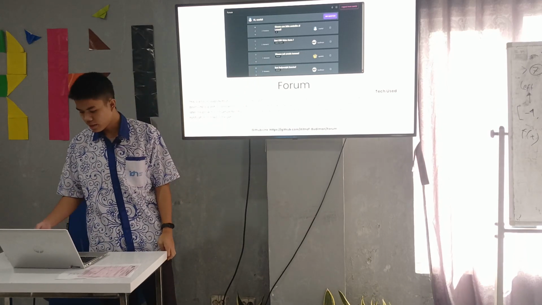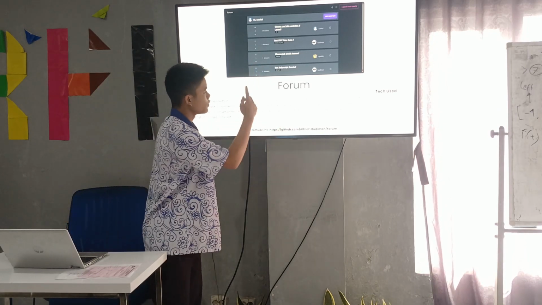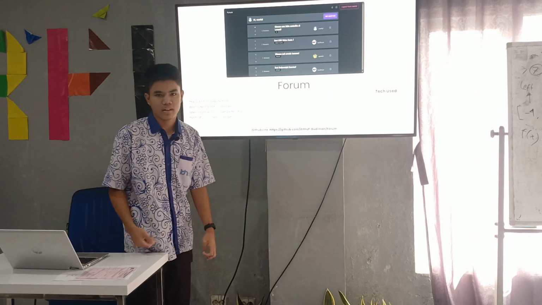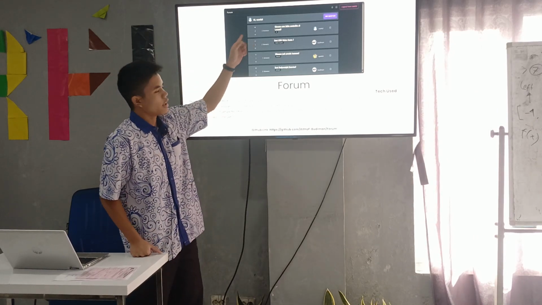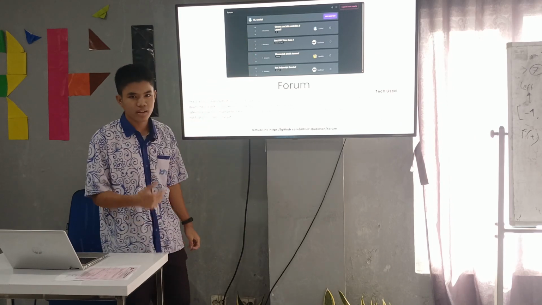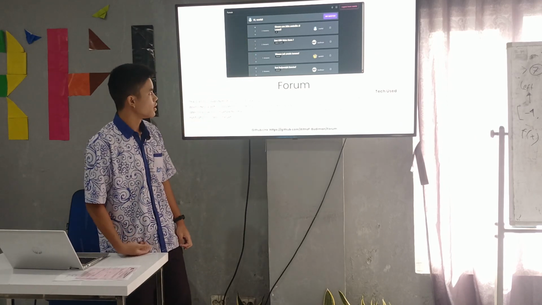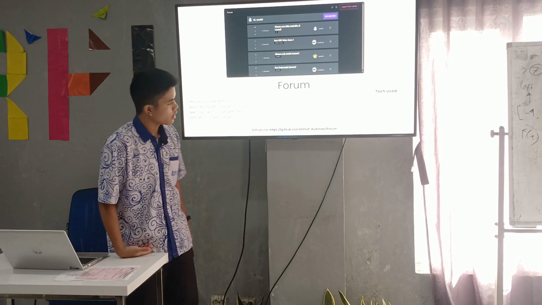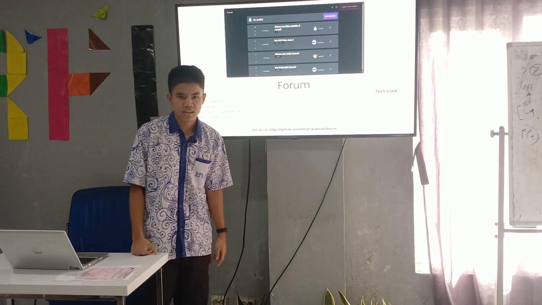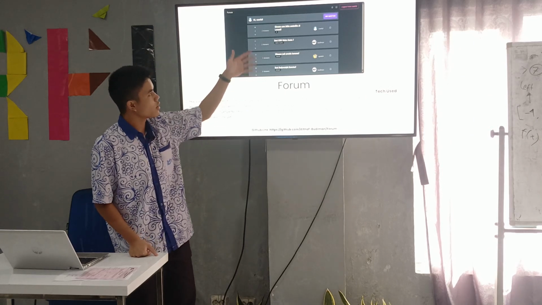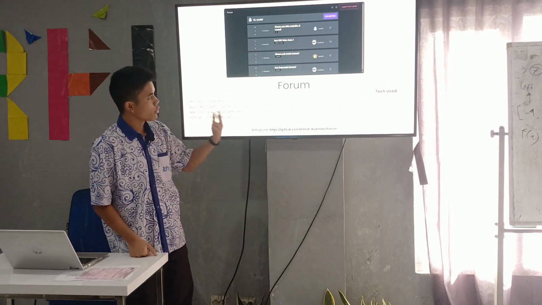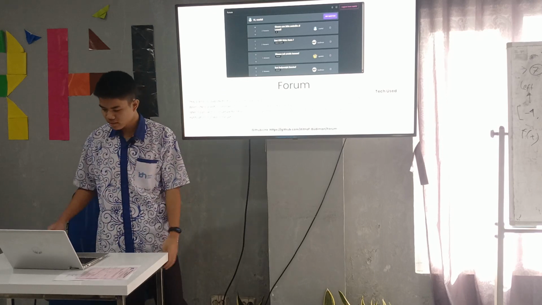And then Livewire, which is for the front end logic, like when I click this button, it will increase the votes. Then MySQL, of course, for the database, for storing all the data, like the users, questions, answers, and comments.